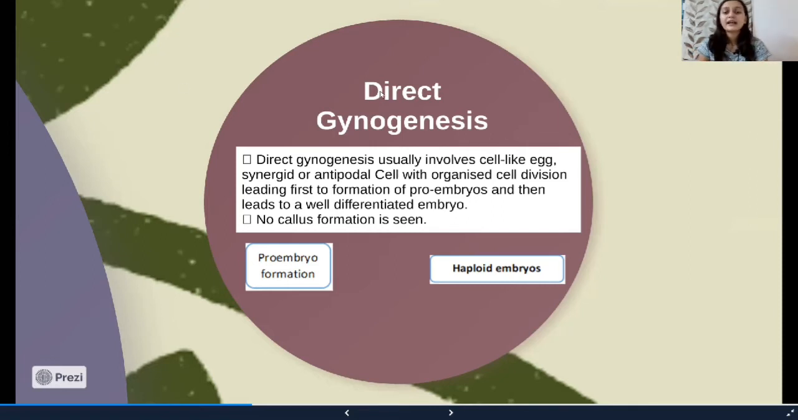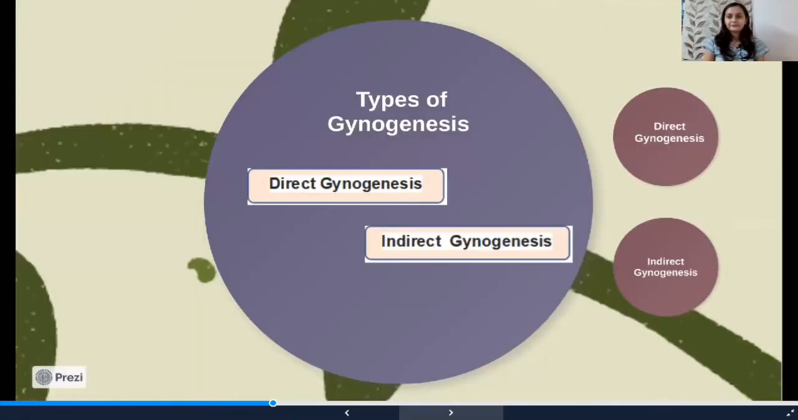But why is it called direct gynogenesis? Because in direct gynogenesis, there is no formation of callus. So directly from any part of the embryo sac, proembryos are formed with rapid division, and then haploid embryos are obtained. Now, what is indirect gynogenesis?